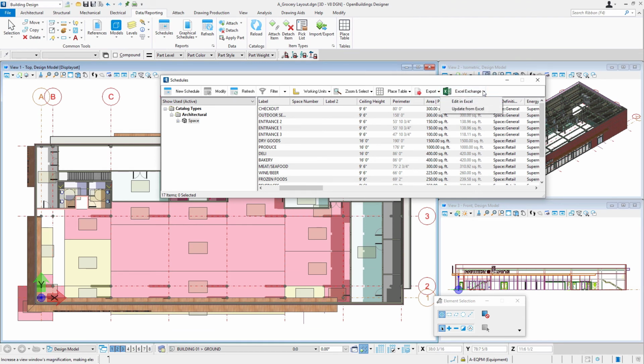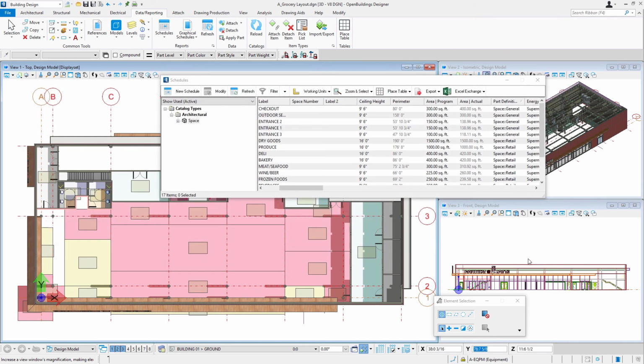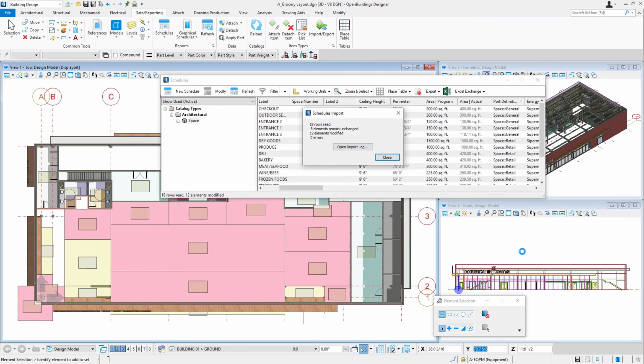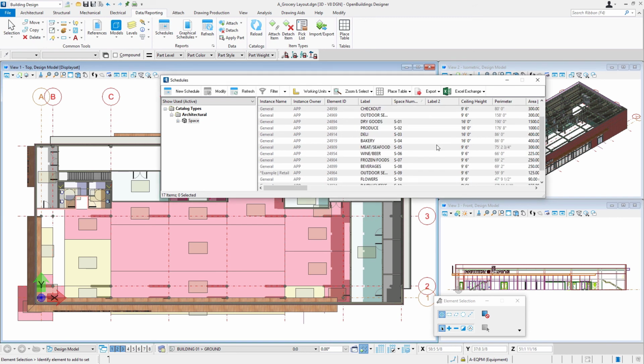and I'll just come back to my schedules dialog and select the update from Excel. I'm going to select the file there. It should match up with the catalog name, so space.excel. Open that up, and it's telling you it's importing that, 0 errors. We're just going to close that. And now we can see those spaces have been numbered based on the Excel spreadsheet. And I could now sort by those numbers.